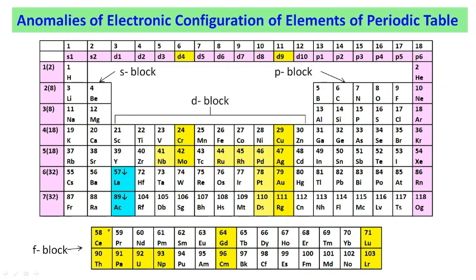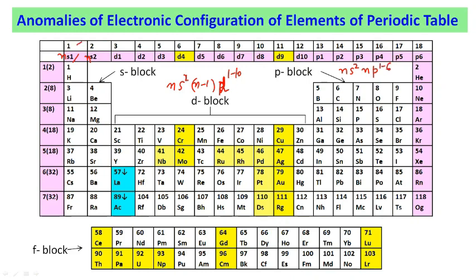So here in this case I have just written that ns1 and ns2 is the expected electronic configuration for the outermost shell of these two groups. However, for the d block elements, the expected electronic configuration is ns2 (n-1)d 1 to 10. For the p block elements, the expected electronic configuration is ns2 np 1 to 6.